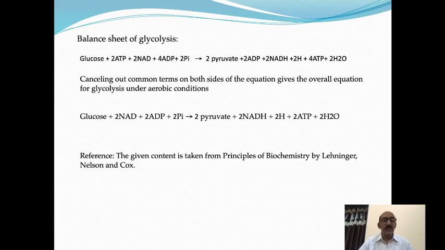We can write the equation as glucose plus 2 ADP plus 2 NAD plus 2 Pi gives 2 pyruvate molecules plus 2 NADH plus H plus molecules plus 2 ATP molecules plus 2 water molecules. This is the balanced reaction of glycolysis.